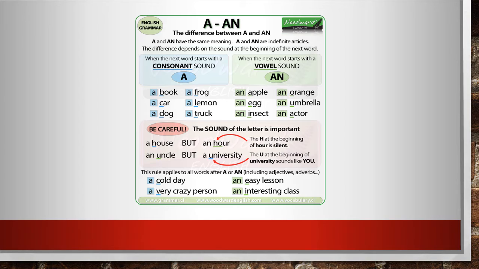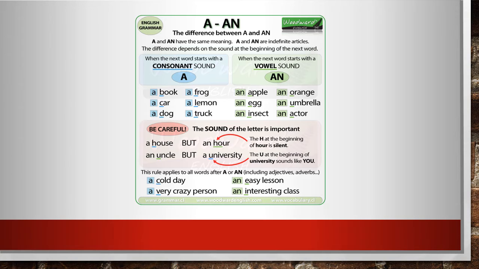But, and this is the tricky part, it's not about how you spell it. It is not about how you write a word. It's about the sound. And that's why I insist that developing your comprehension ability is so important in English, because the way that you write English is maybe very different from the way that you speak the language.